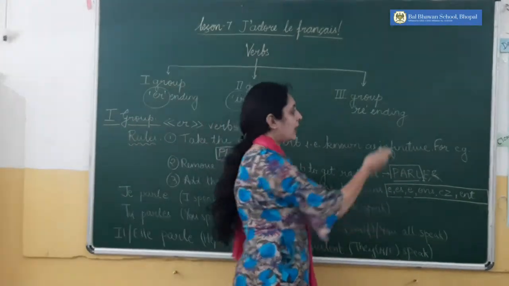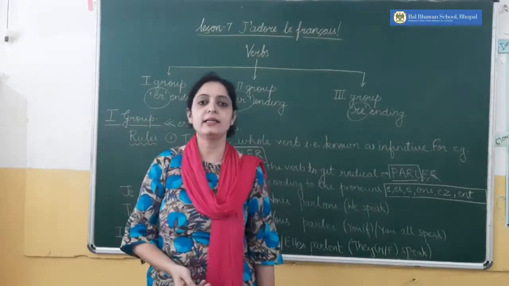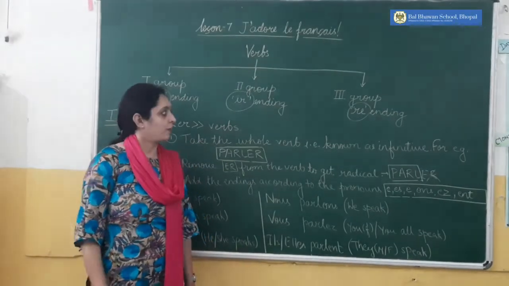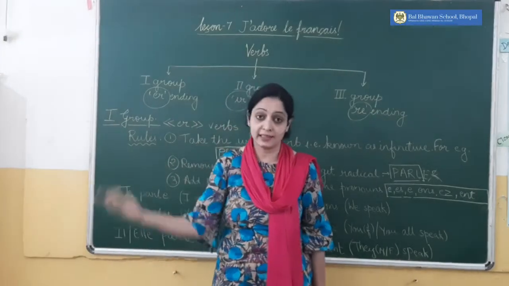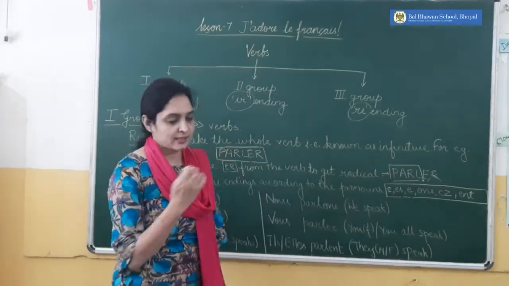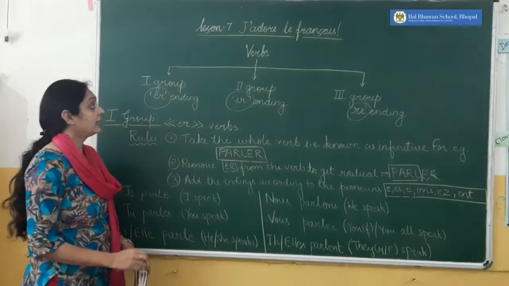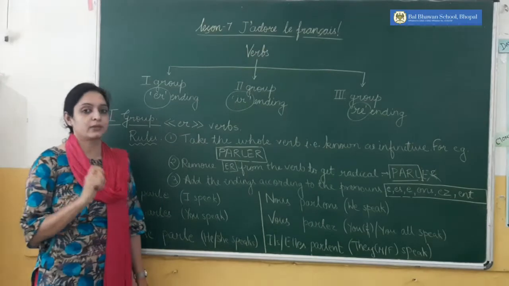The third is RE ending verbs. IR ending and RE ending we will learn in the next class, class 6. This time you have ER ending verbs, because ER ending verbs are treated as regular verbs.